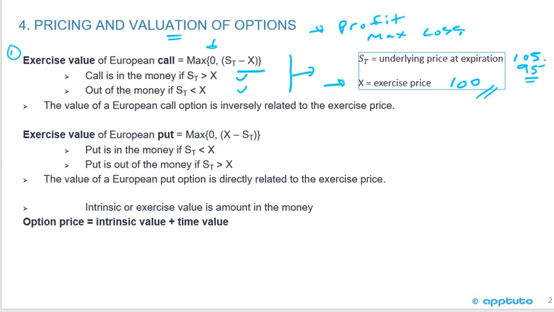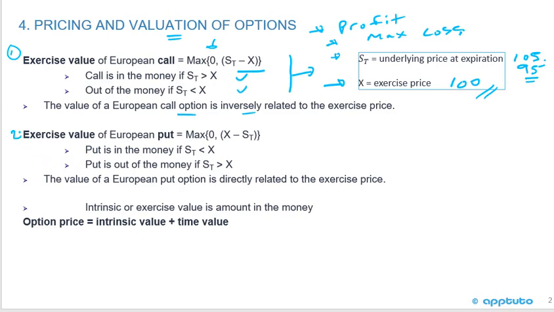But I just wanted to show you that in the previous LOS, we didn't talk about profit, we didn't talk about loss, and we didn't talk about break even. But it's just building up from this foundation that we did, okay? And recall we did the value of the European call option inversely related to the exercise price.